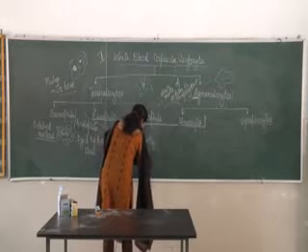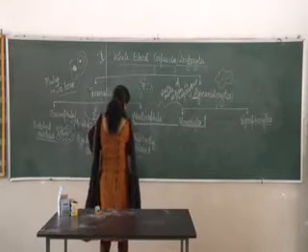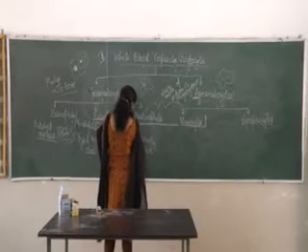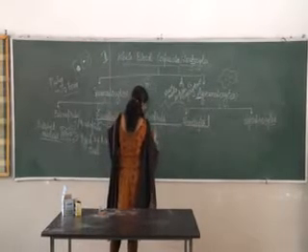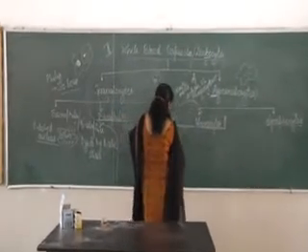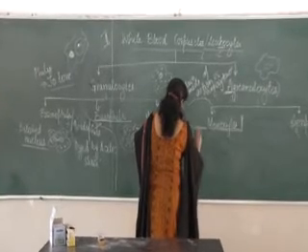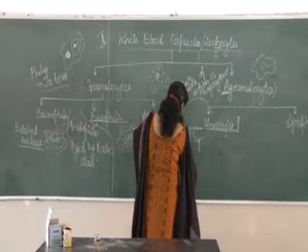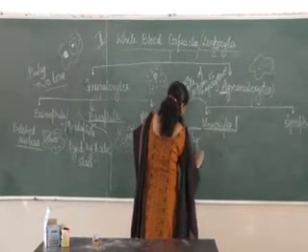That means the lobe is not very clear, and here the granules are stained by basic dye.